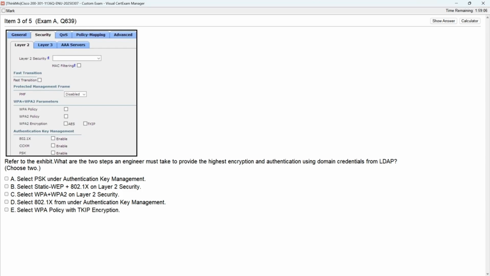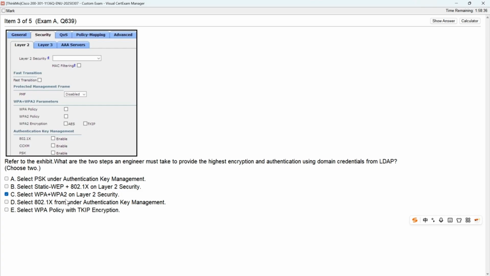All right, now for the third question. In the third question, there's a scenario. It says, referring to the diagram, the engineer must take 2 steps. This is a multiple choice question. 2 steps to ensure that the credentials from LACP credentials provide the highest level of encrypted authentication. Select 2 correct answers. So at layer 2, Layer 2 corresponds to option C.